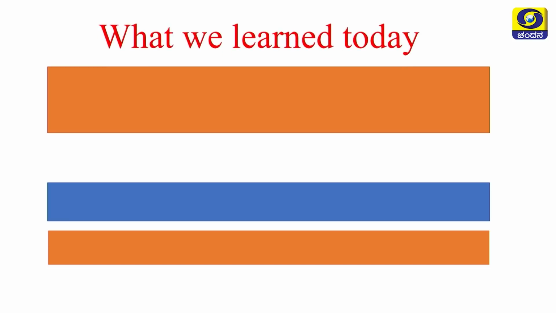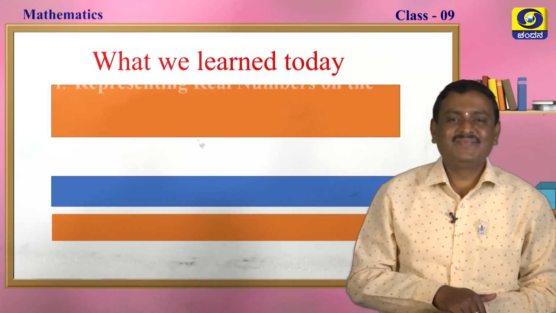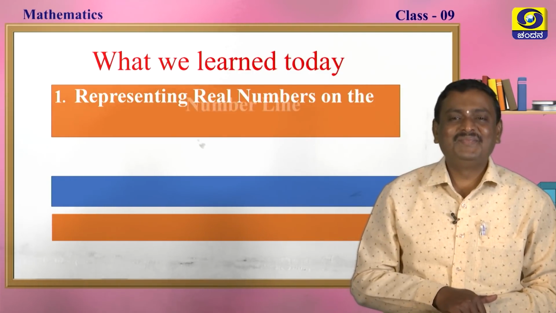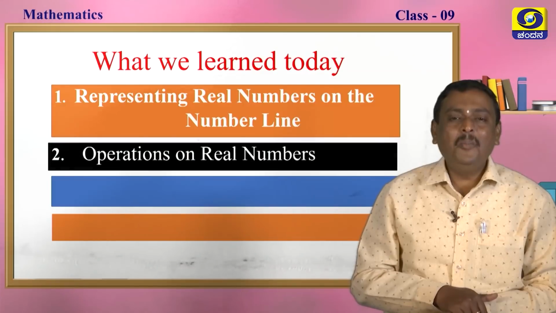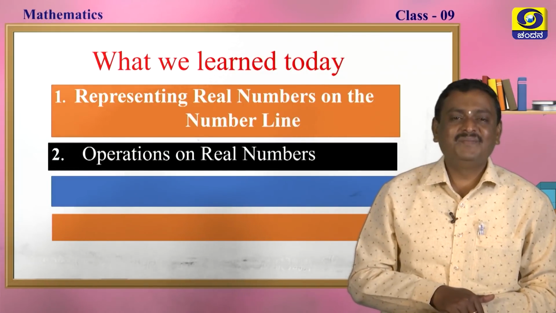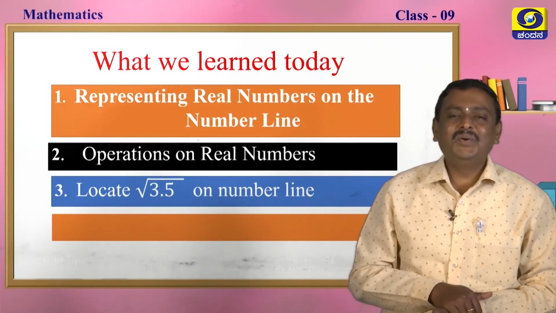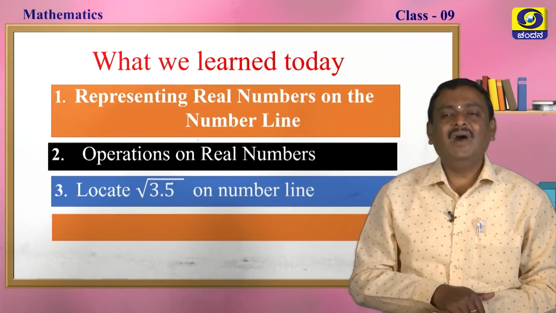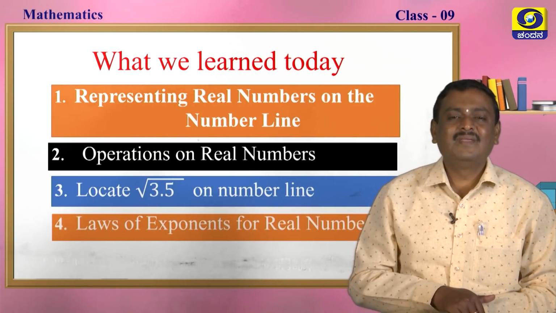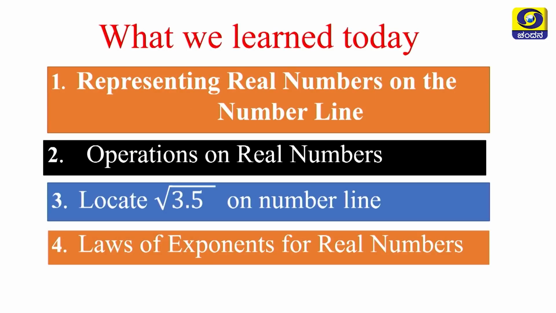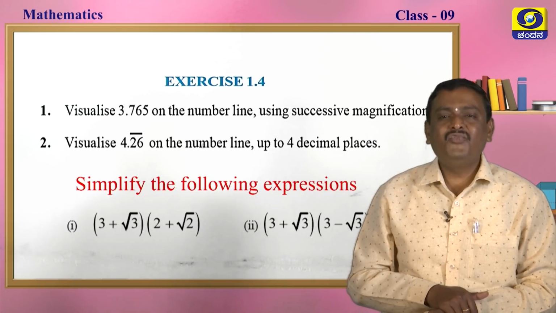So, what we learned today, my dear students? Representing real numbers on the number line and operations on real numbers. We located square root of 3.5 on the number line. Laws of exponents for real numbers. These are all we learned today, my dear students. Please do the exercise. It's a time for homework.